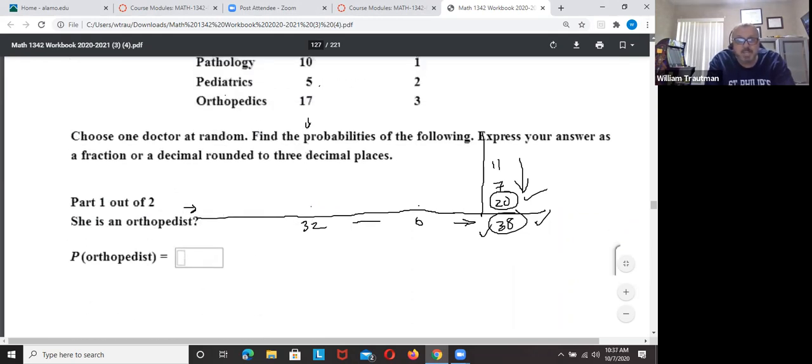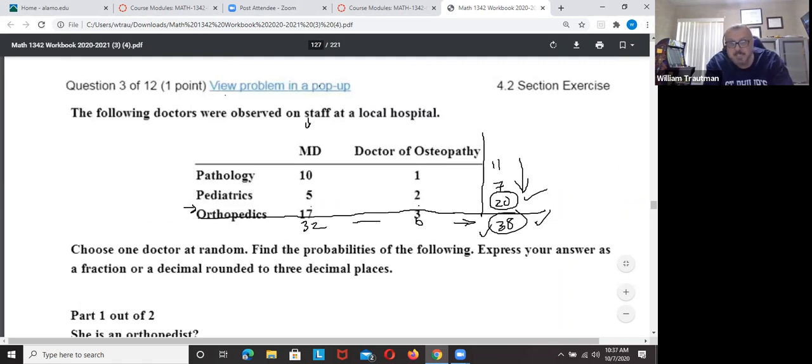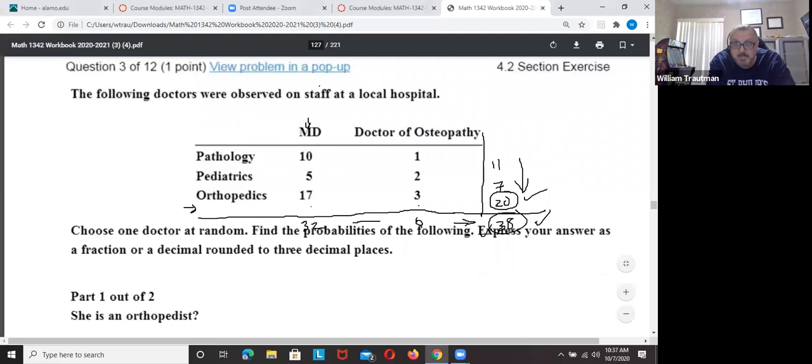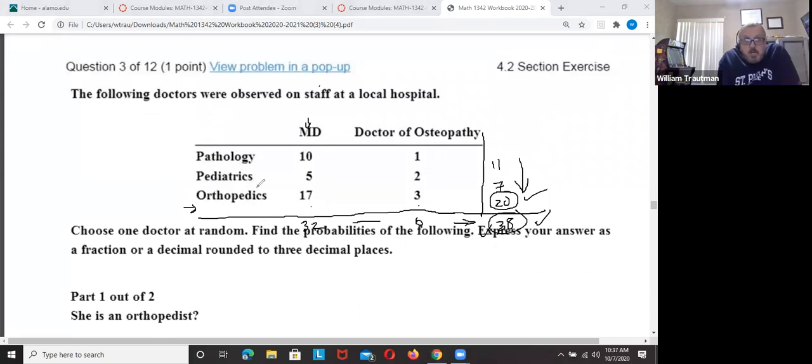Pediatrician or an MD. Okay. So pediatricians are how many, probability of pediatrician or MD?